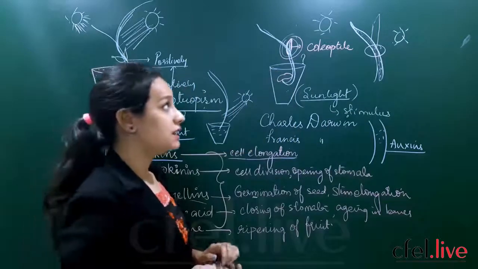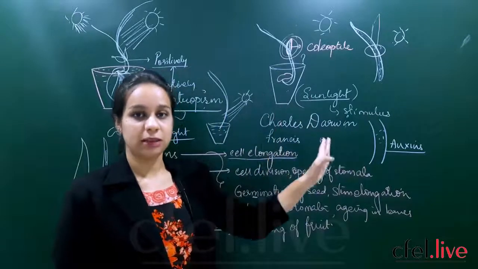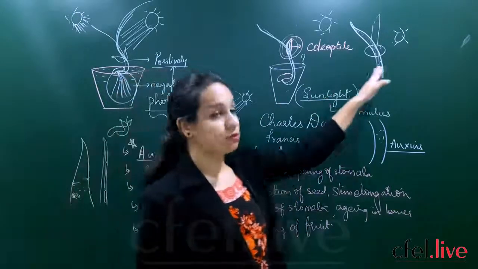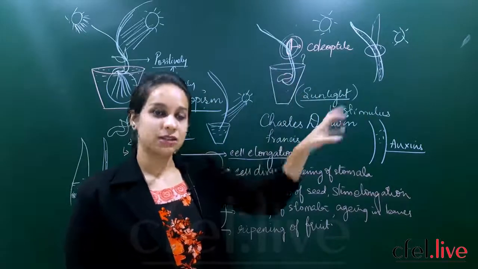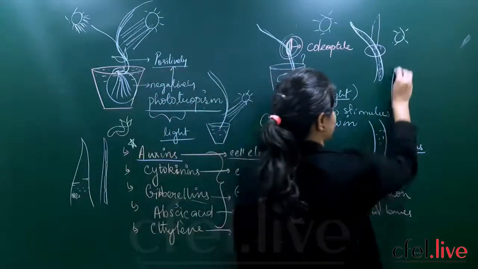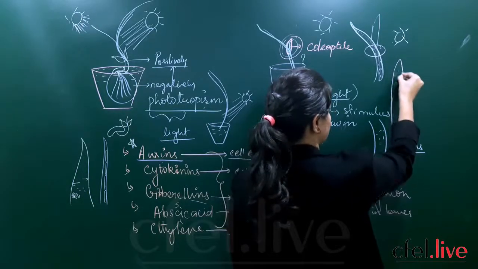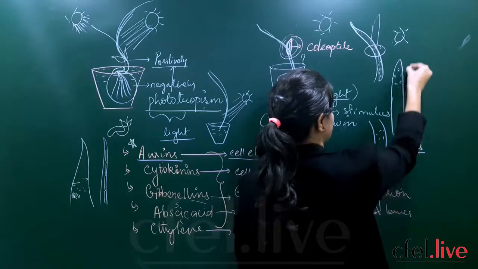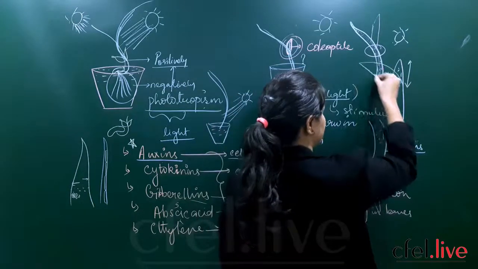So they saw that due to the auxins itself, the characteristic bending is seen in the plants. If sunlight is falling on a straight stem which is growing like this, the auxins will be concentrated here and finally the stem will grow like this. But it showed a characteristic bending as I have told you.